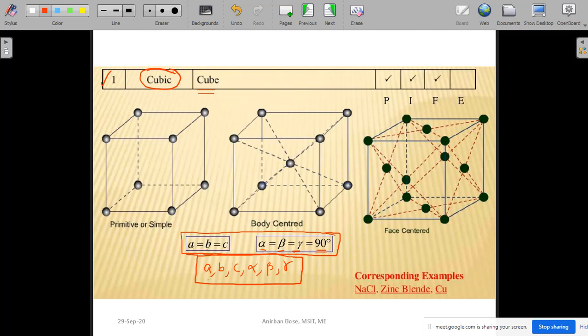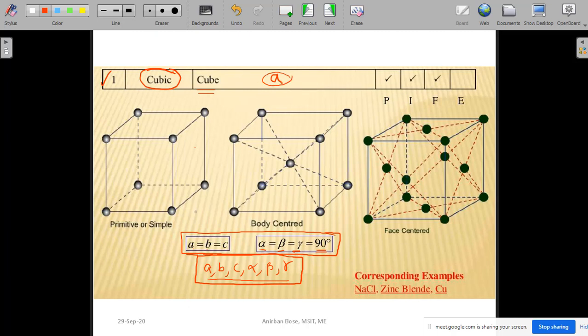In general you might mention 6 parameters, but in a cubic crystal class the only parameter you have to mention is A, because alpha, beta, gamma you know are 90 degrees, and A, B, C are the same. So only one lattice parameter is required to completely define a cubic unit cell.